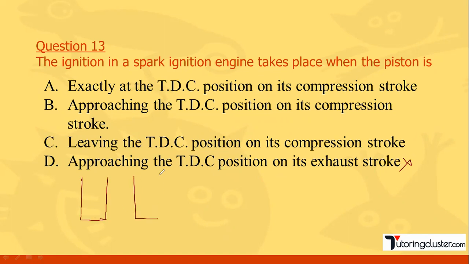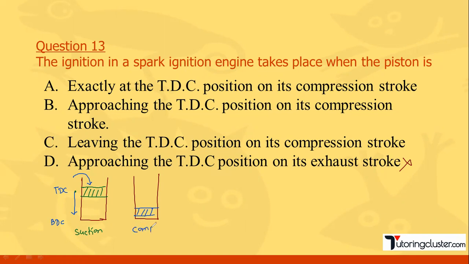So let's say this is a cylinder. Let me draw the piston here. Let's say this is a suction stroke. What happens in the suction stroke? This piston is going to move from TDC, this is our top dead center, this is bottom dead center, TDC to BDC. That's why it is creating a vacuum and the air and fuel mixture comes inside the cylinder. So where is the piston position now? It is here.